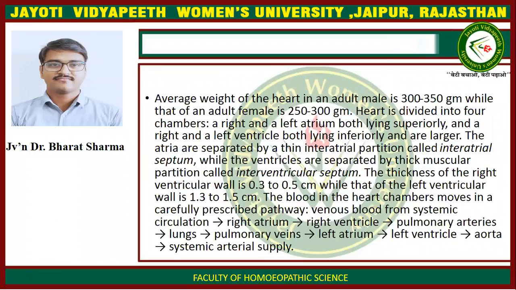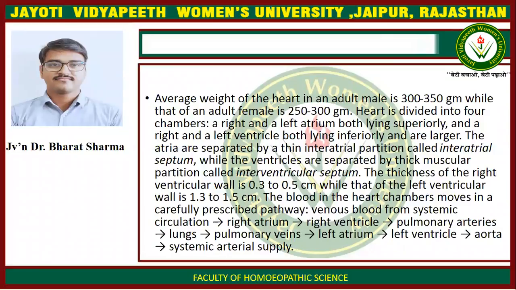The average weight of the heart in an adult male is 300 to 350 grams, while that of an adult female is 250 to 300 grams. The heart is divided into four chambers: a right and a left atrium, both lying superiorly, and a right and a left ventricle, both lying inferiorly and are larger.